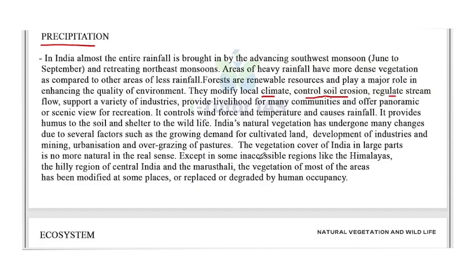Except in some inaccessible regions like the Himalayas, the hilly regions of central India and the Marusthali, the vegetation of most of the areas has been modified at some places or replaced or degraded by human occupancy. So most of the places are now under the control of humans, who are destroying those places by building new structures and other things.